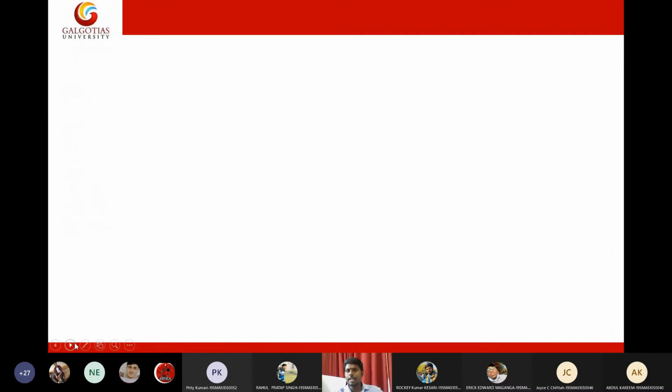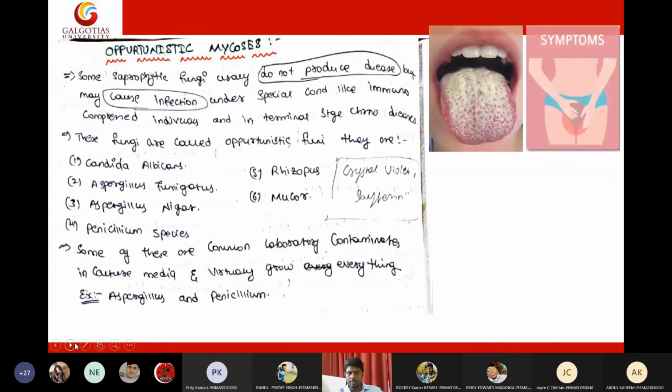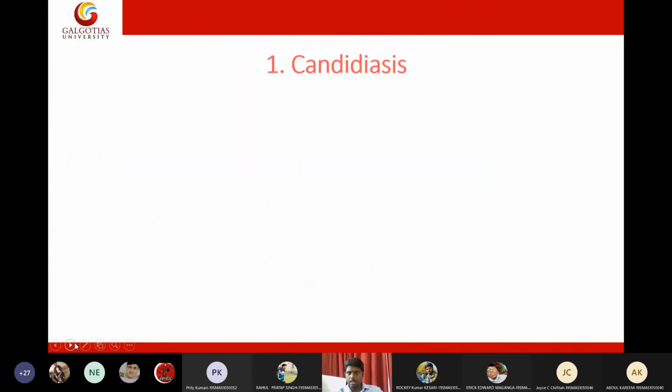Then the second one is candidiasis. Let us discuss Candida infection now. Candida is one of the most common vaginal infections in women. It is responsible for white discharge among women, with pus discharge, due to this Candida infection. But it is not only a vaginal infection; it will also cause multiple other infections that I will discuss now.